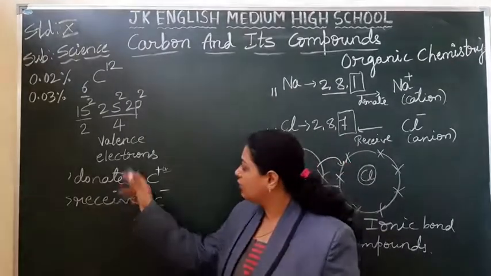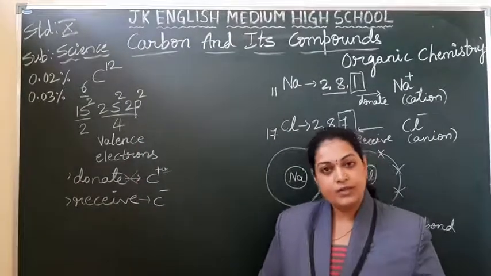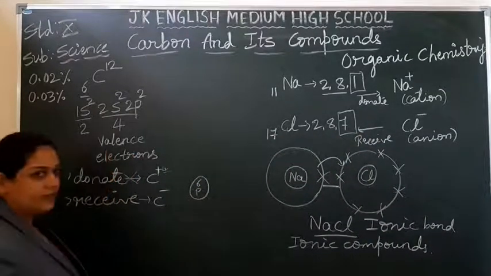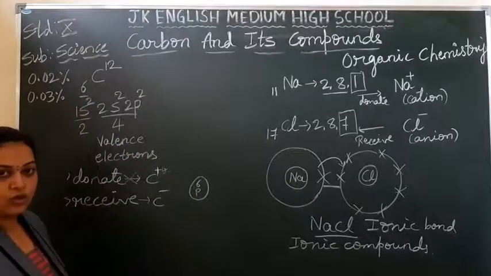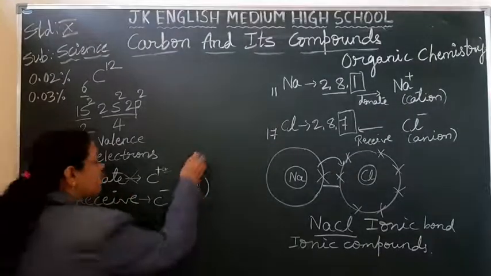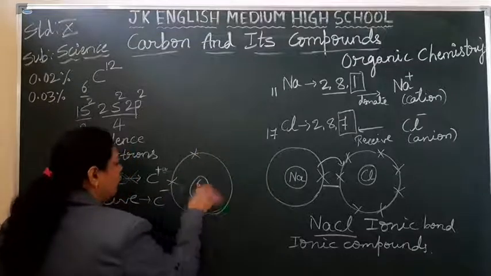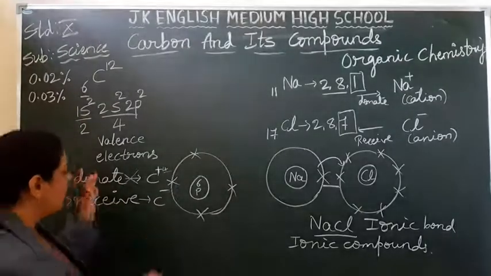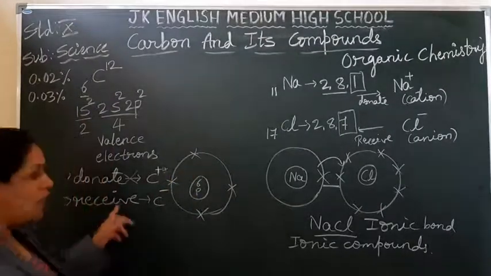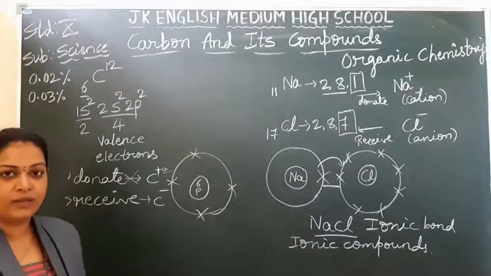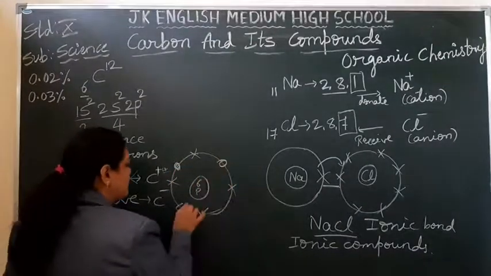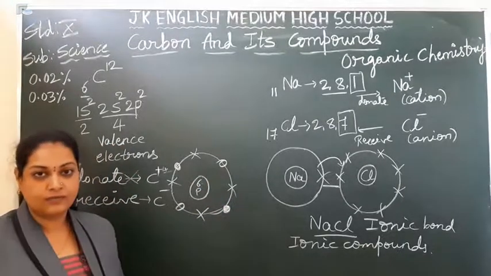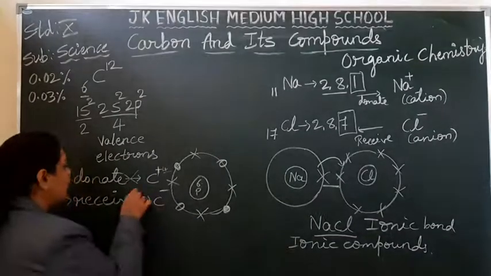Coming to the receiving of the electrons. Can it receive? No. See, in the nucleus there are 6 protons. Correct? 6 is the atomic number, meaning 6 protons are there in the nucleus. Already it is holding 4 electrons. If you provide another 4, meaning if you have received from other carbon or some other elements, these 4 will be a burden on this nucleus and it cannot hold them. This is also not possible.